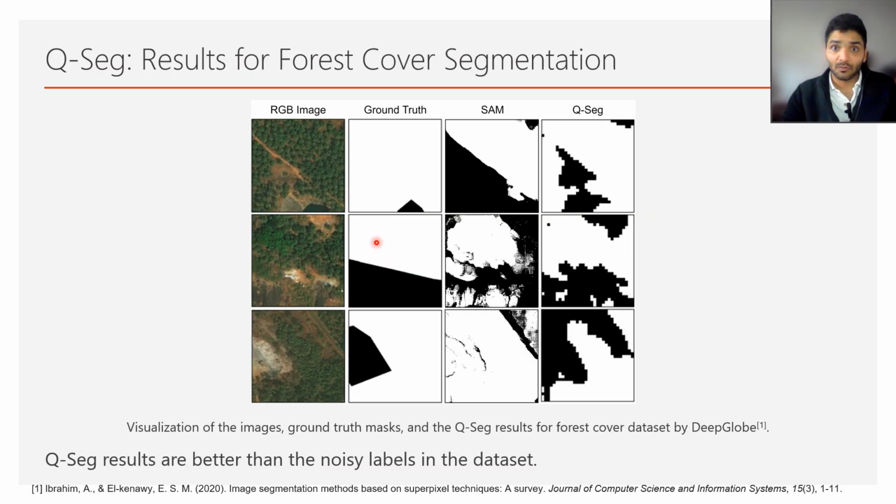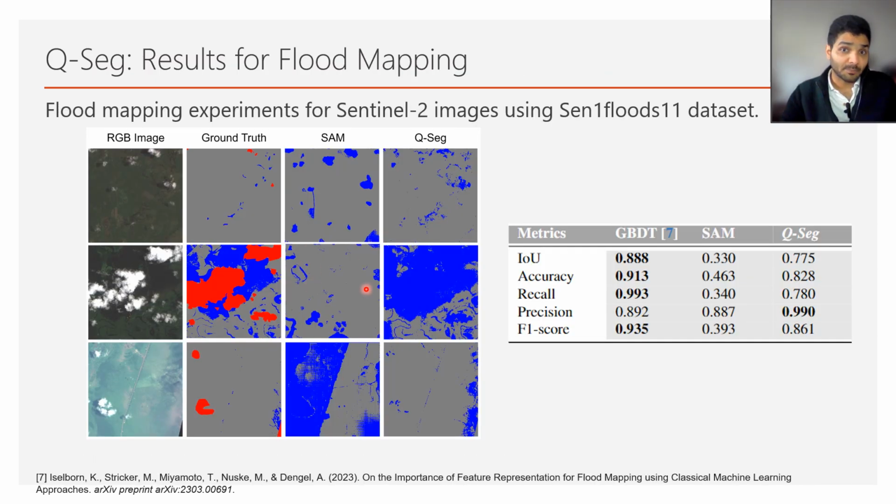We also tested our approach on forest cover segmentation, a real-world dataset, deliberately choosing this dataset as the ground truth labels were very noisy. With noisy labels, any supervised learning technique would utterly fail. Also, the results of Q-Seg were better than the recent Segment Anything Model, as this was a very specific use case. Another stream of experiments were performed on flood mapping use case, where the qualitative results show that Q-Seg has comparable results with that of the state-of-the-art method tailored for this use case, which shows a promising potential of Q-Seg.